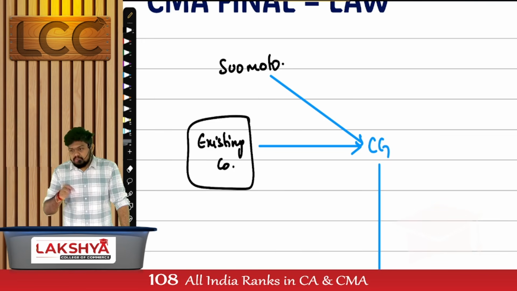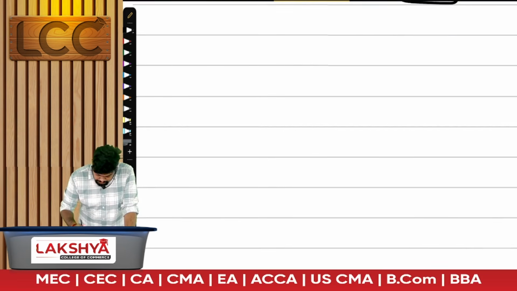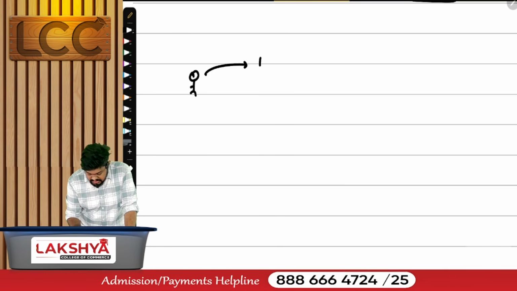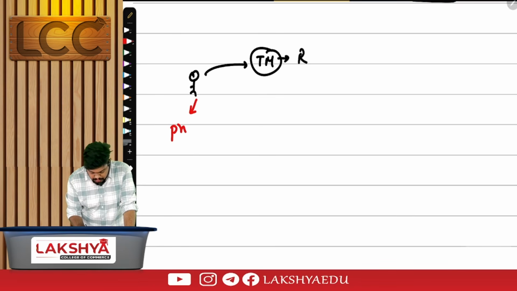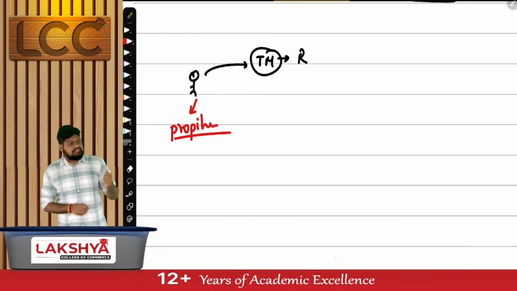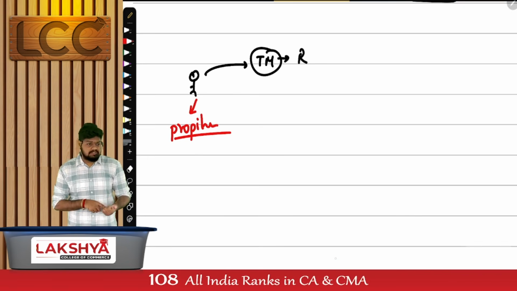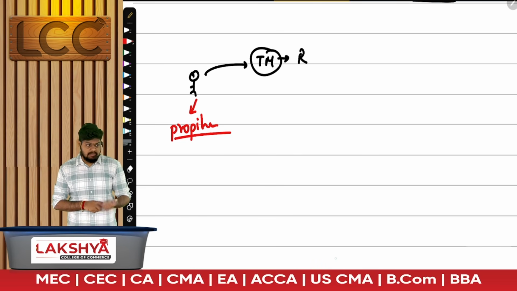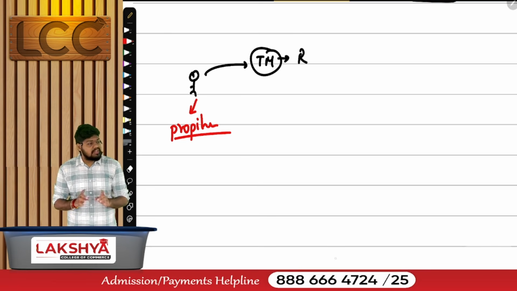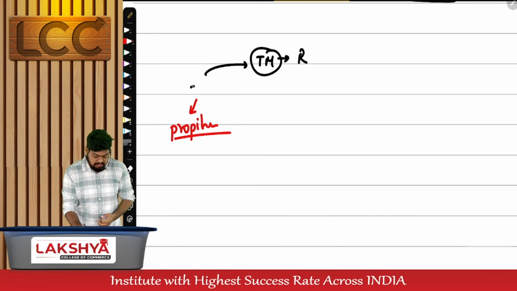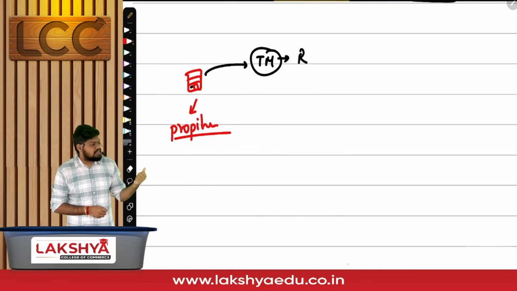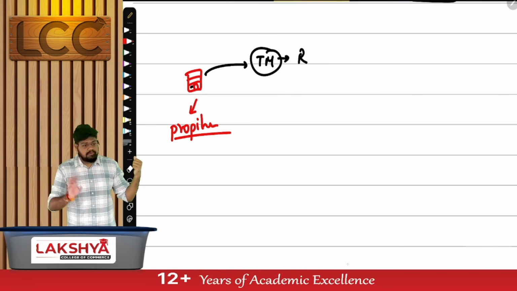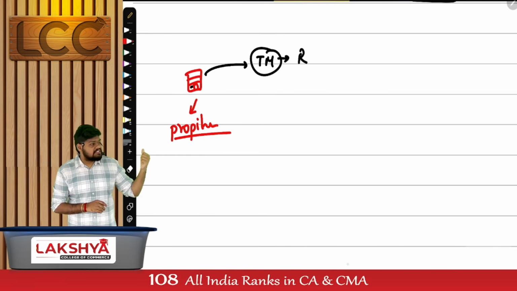The person in whose name, get the word clear, the person in whose name the trademark is registered is called an owner, is called a proprietor. That person can even be an artificial person. It can be an individual, I can get a trademark registered, or even a company can get a trademark registered. I'm getting the wordings clear. So add the logic in this. Who will make the application? A proprietor. Don't use the word company here. A proprietor of a registered trademark.